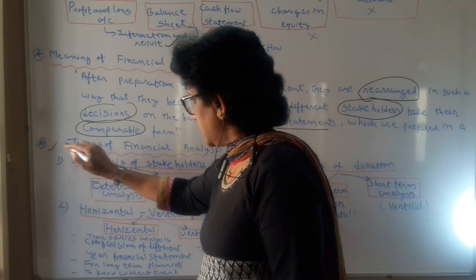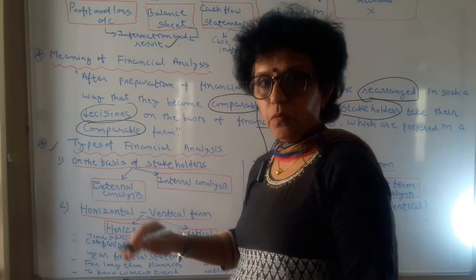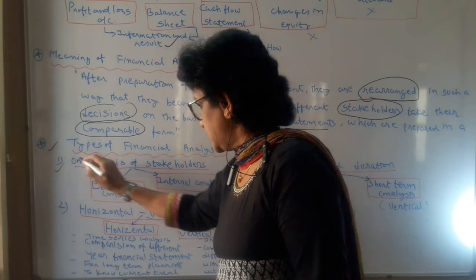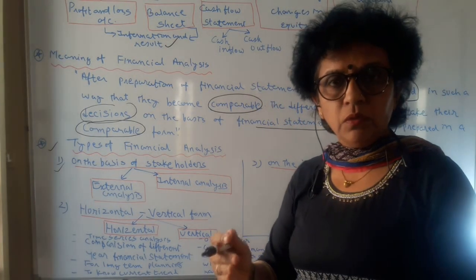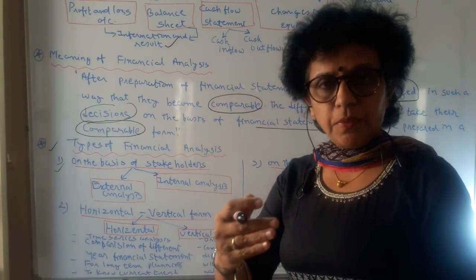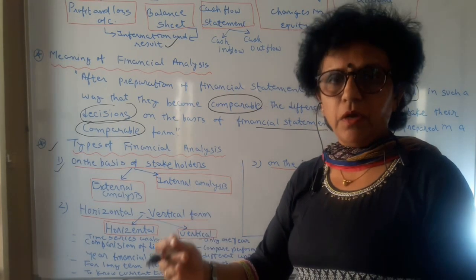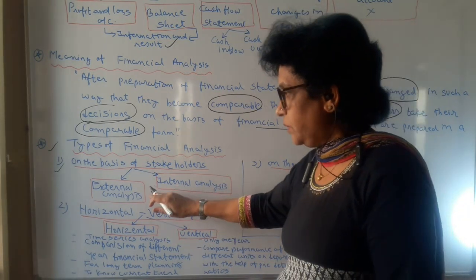Now next, types of financial analysis. How can we do financial analysis? First we can do it on the basis of the stakeholder. The stakeholders, we know, are management, the competitors, the government, the taxation bodies, that is institutions. So all are the various stakeholders.